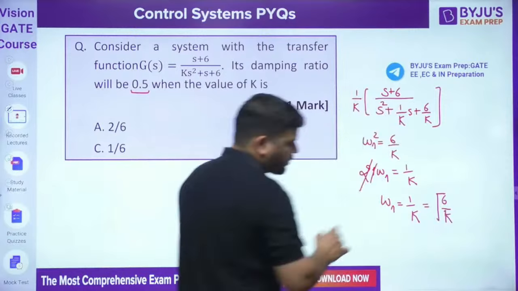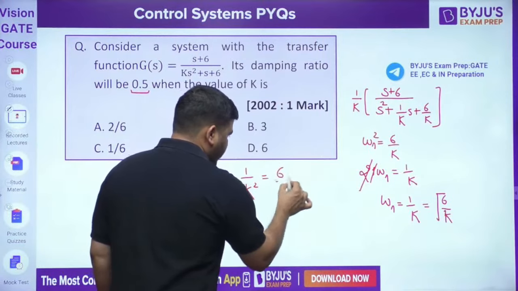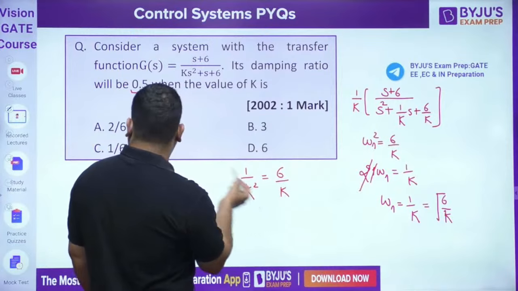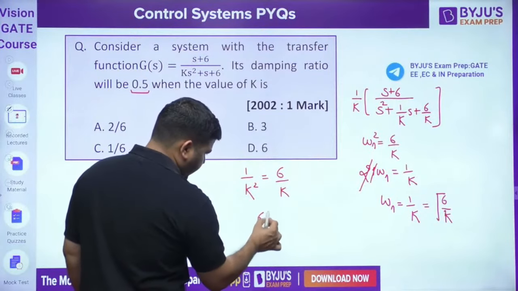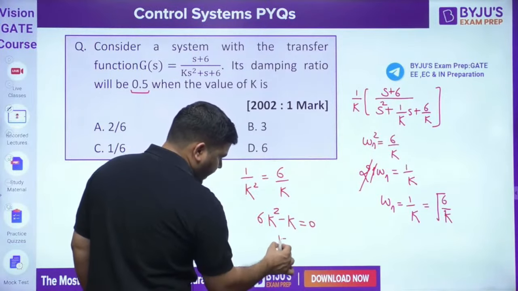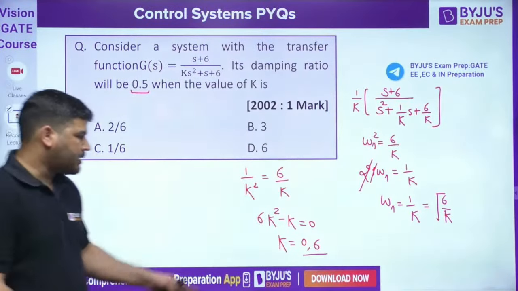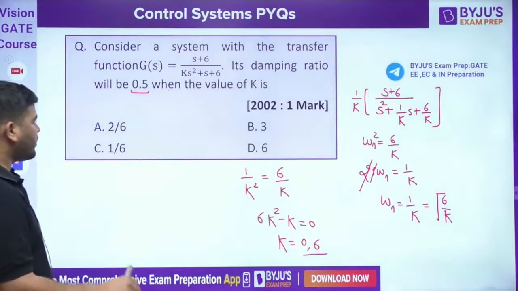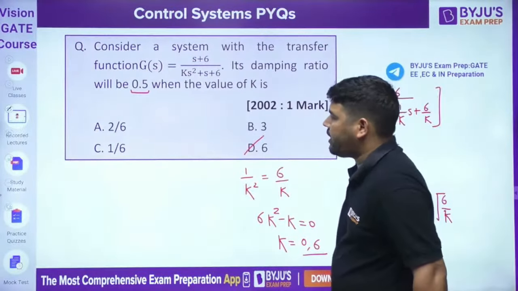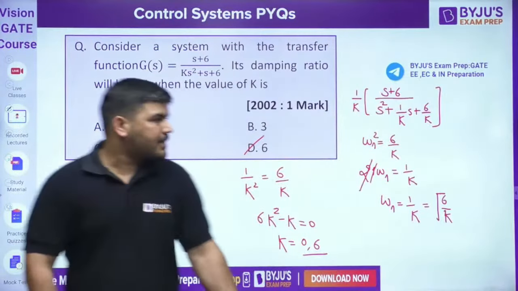Now take the square on both sides: 1 by K square is equal to 6 by K. Cross multiplying, 6K square minus K equals 0, so K comes out to be 0 or 6. There are two values of K, one is 0 and one is 6. Zero is not given in the options and only one option is correct, so the answer is D. K has to be 6 so that zeta comes out to be 0.5. Let's come to the next question.